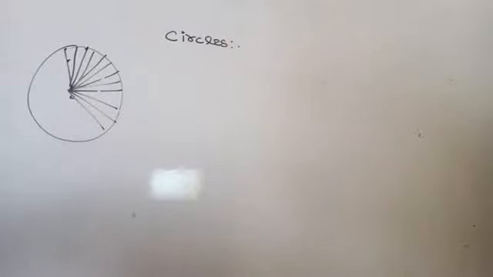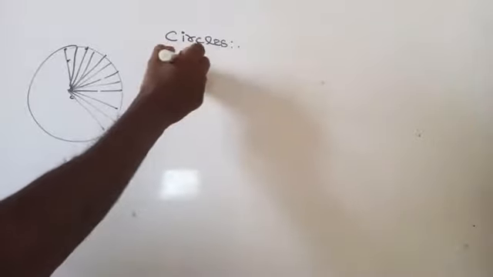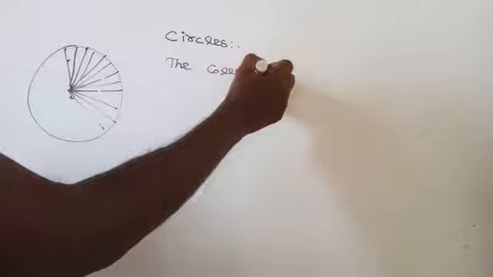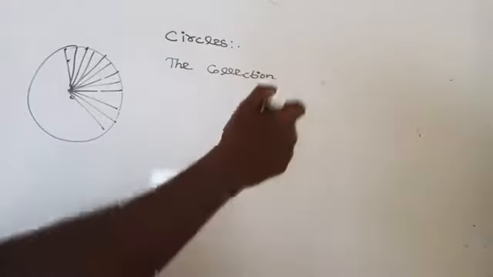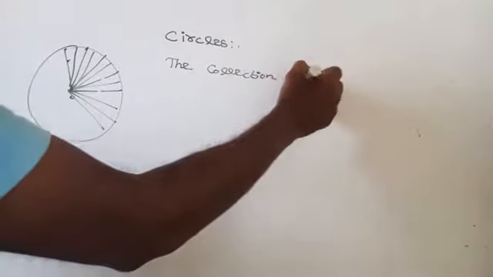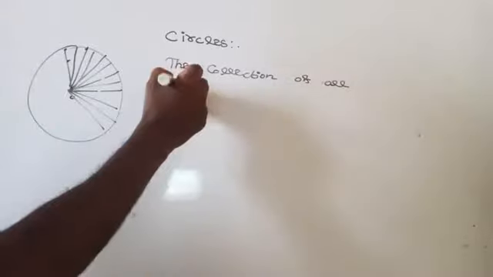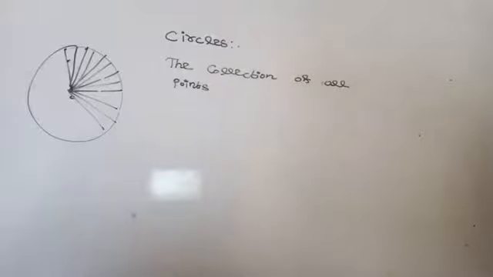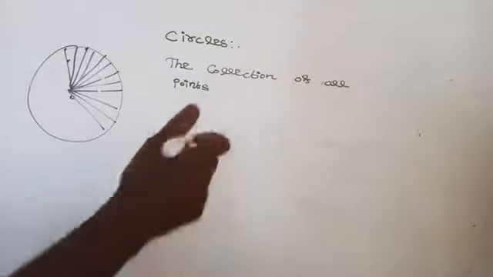Are you getting it? What is the definition? Yes, the collection of all points equidistant from the fixed point on a plane.